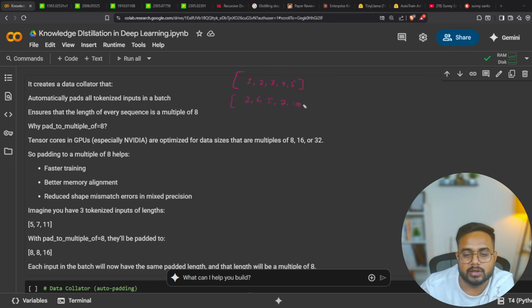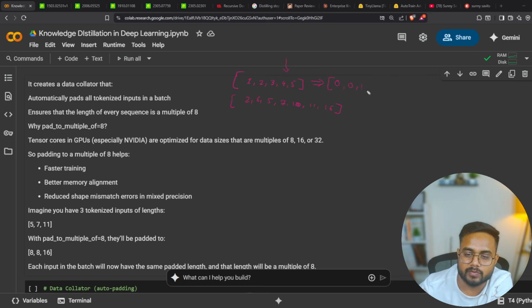Then here will be, let's say, 11 and 16. So I have 5 tokens in the first sentence, and inside the second sentence we have 7 tokens, right? So we'll have to pad this particular sentence. While generating the padding, I will write 0, 0, and then 1, 2, 3, 4, 5 will be as it is.